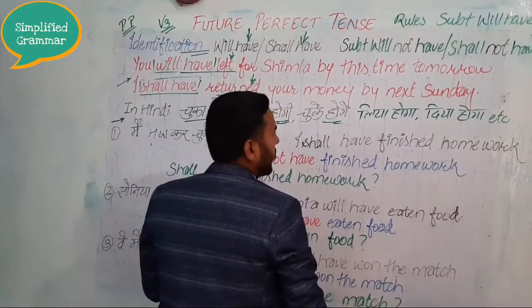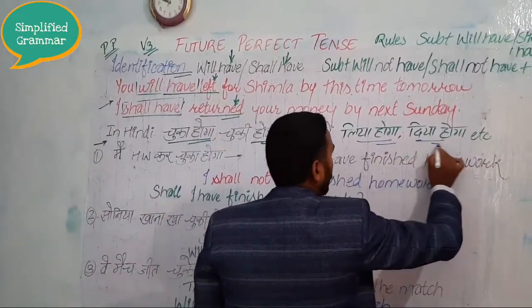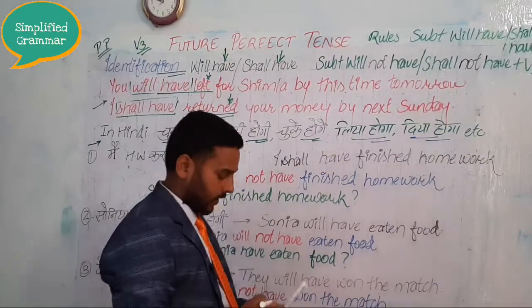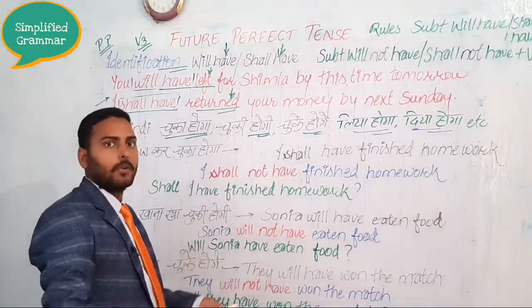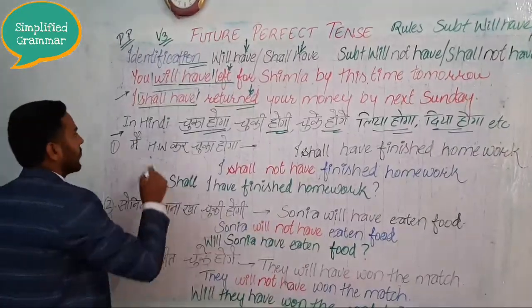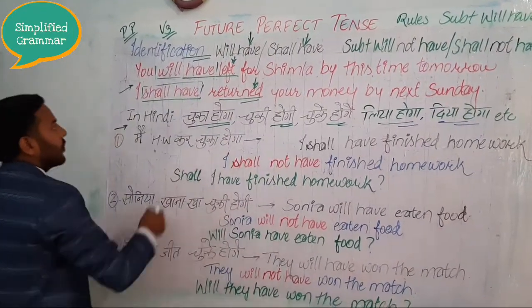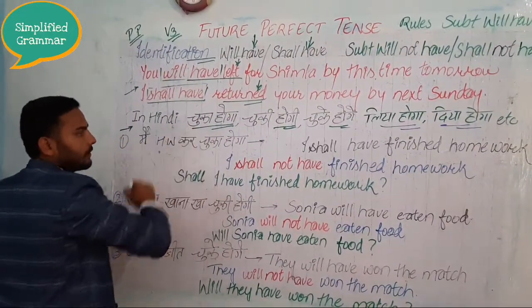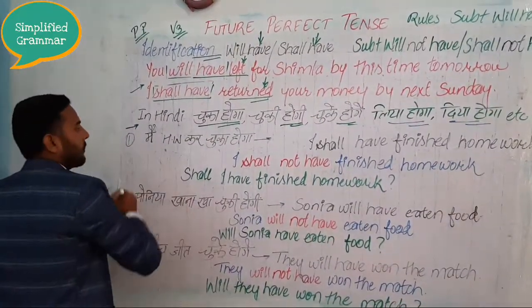And you will also hear लिया होगा, दिया होगा, किया होगा and all. Means whenever you learn that some work has been completely finished in the future, that is future perfect tense. We will understand this identification with the help of a few examples.